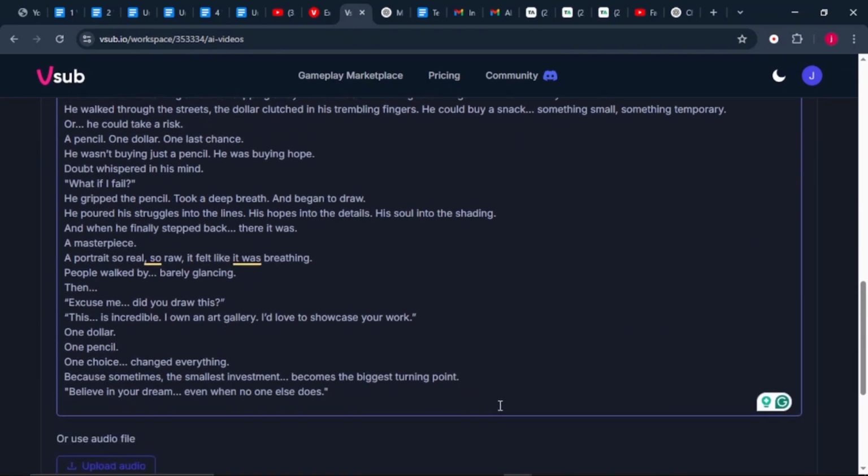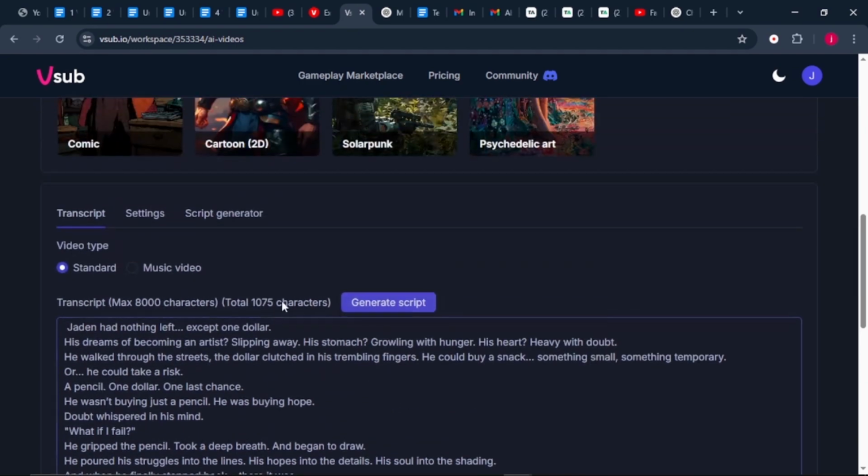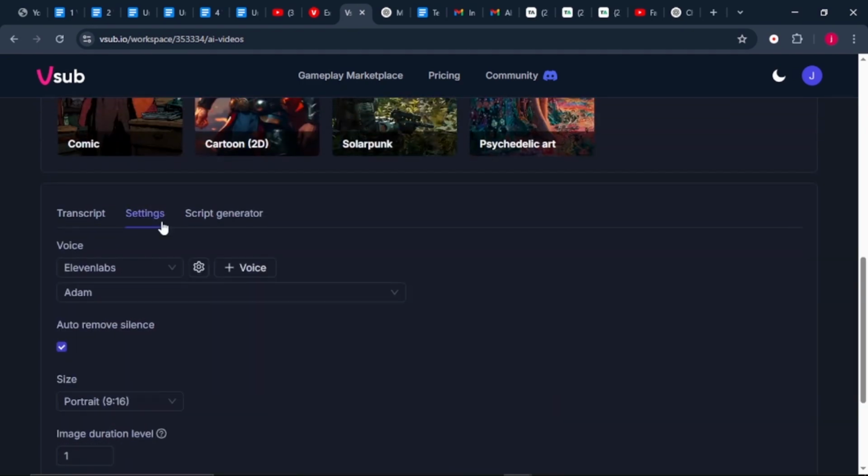Once that is done, the next thing that you want to do is to select a voiceover. Just scroll up and click on settings. Under settings, you'll find voice, and under voices, you'll find these options where you can get your AI voiceover from. The first option is OpenAI and the second option is ElevenLabs. You can easily connect to ElevenLabs with your VSub account.